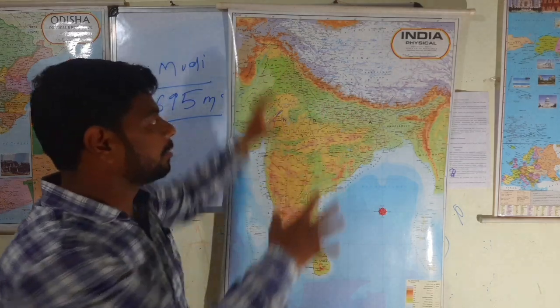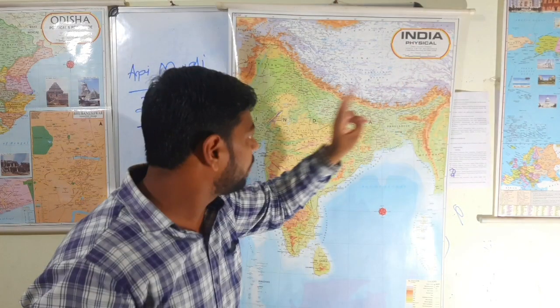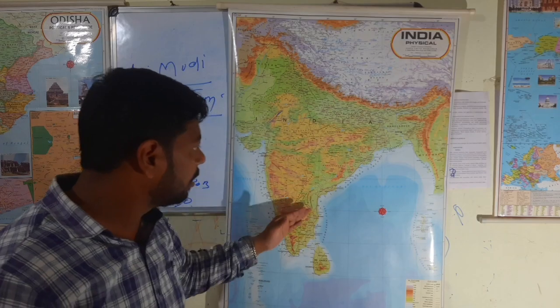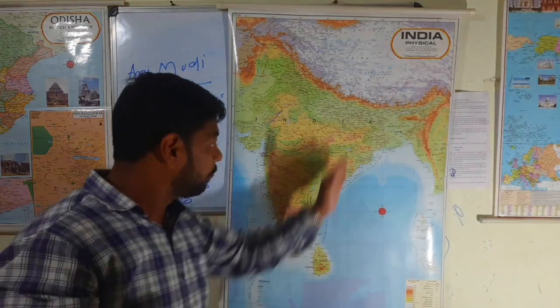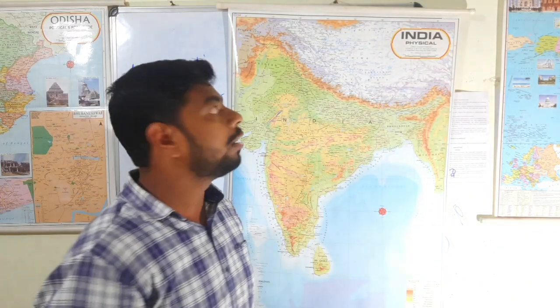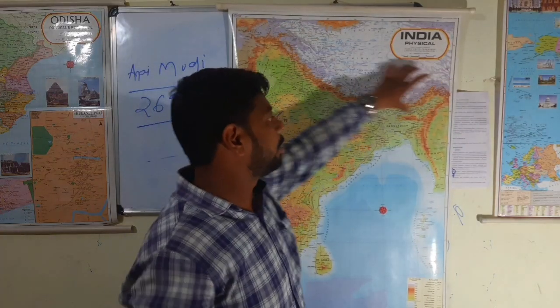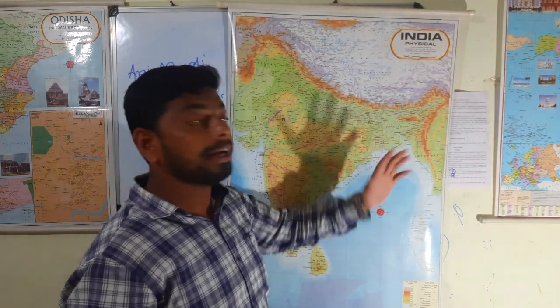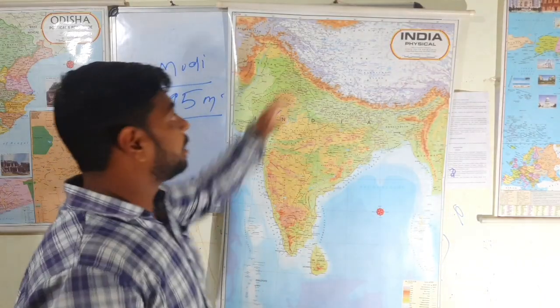various physiographic divisions. Young Fold Mountains 1, Northern Plain 2, Great Indian Desert 3, plateaus 4, coastal areas 5, islands and many more, right? Today mainly we will focus on the first, that is the Young Fold Mountains in detail in our country. And as I told, in the case of ranges, here a number of ranges is there, a number of chains of mountains is there, which means that in our country it is not only Himalayan ranges but also other ranges,